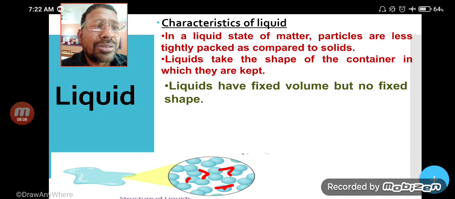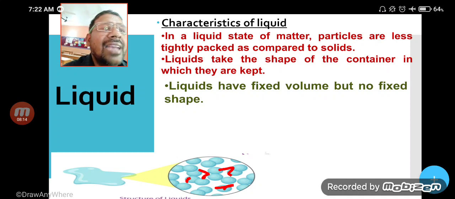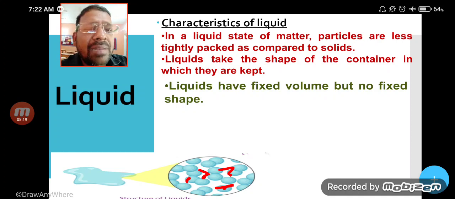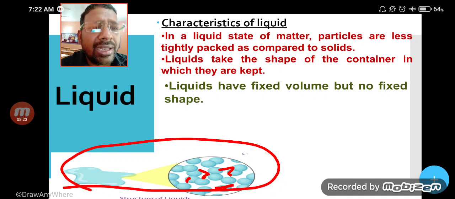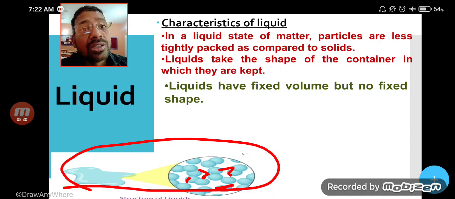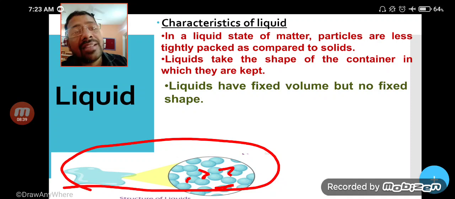We have seen in the image that particles are quite far apart from each other compared to the solid, meaning they have more intermolecular space than solid, and if they have more space, it has less intermolecular force of attraction than solid.